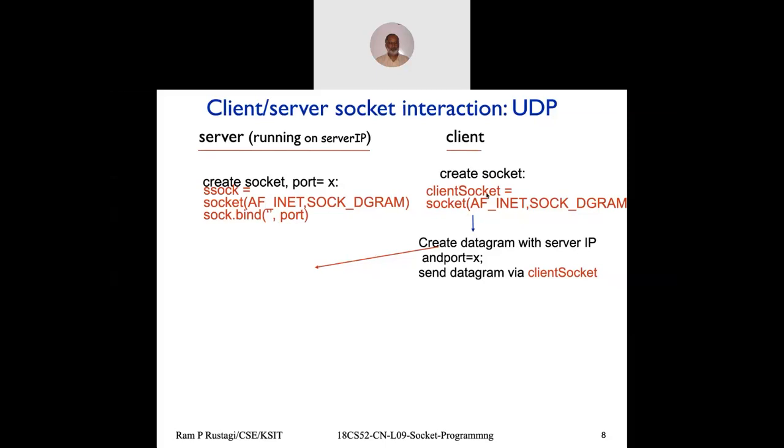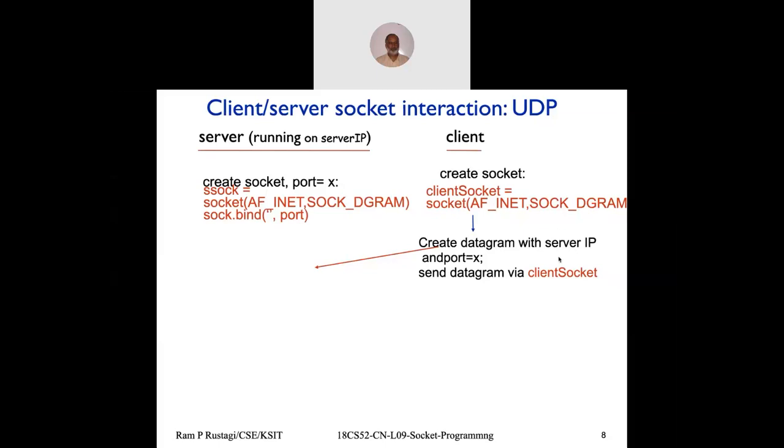Client, as a first step, you create a socket. Since the server is creating a network socket with address family AF_INET, the client also creates AF_INET, address family internet, and SOCK_DGRAM, a UDP socket. If the server is UDP and the client is TCP, the two will not work. Both have to be the same type.